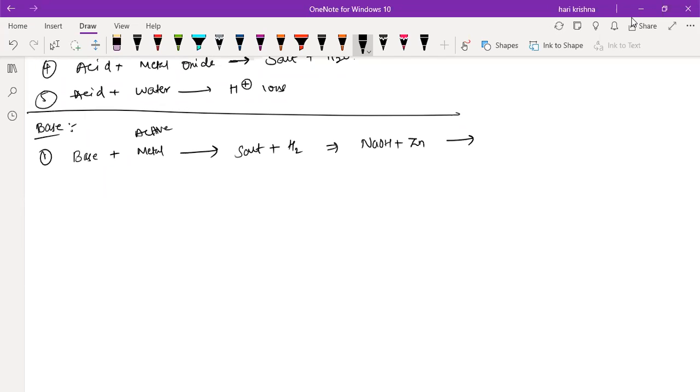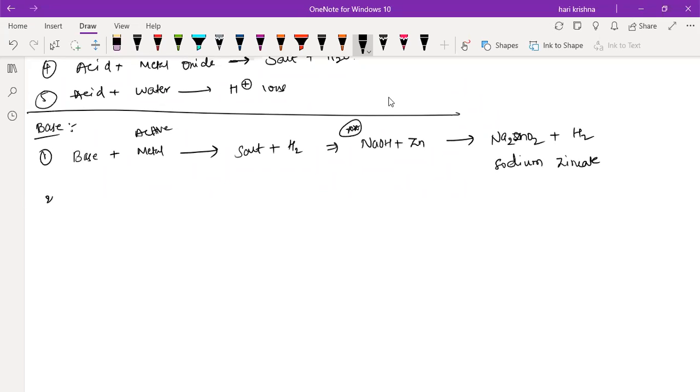Sodium carbonate? Good, zincate, something. Sodium zincate. We will get sodium zincate, Na2ZnO2, plus H2 gas. This is sodium zincate. Very important chemical reaction.